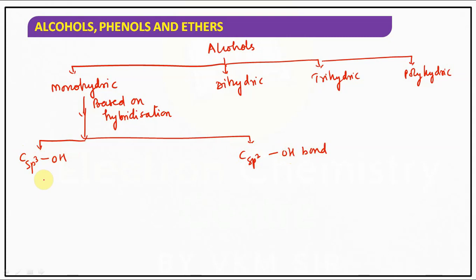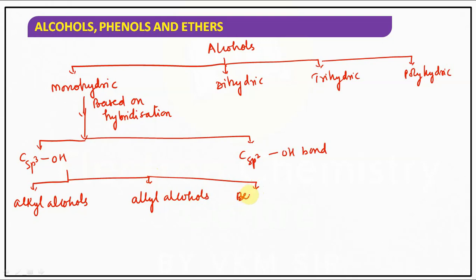Based on the Csp3-OH bond, if you observe, there are how many types? Three types: alkyl alcohols, allyl alcohols, and third one, what we have? Benzylic alcohols. Understood? In alkyl alcohols, we have primary, secondary, tertiary. Here also allyl, primary, secondary, tertiary. In benzylic also primary, secondary, tertiary.